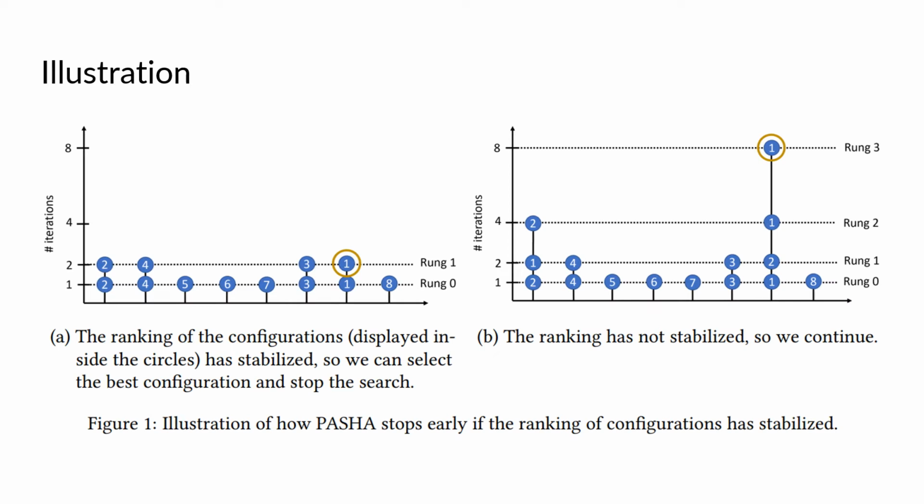We illustrate how PASHA stops early on a diagram. On the left side, the ranking of configurations is the same in the top two ranks, so we stop and return the best configuration. On the right side, the ranking has not stabilized, so we continue promoting the best configurations into further ranks, consuming more resources.